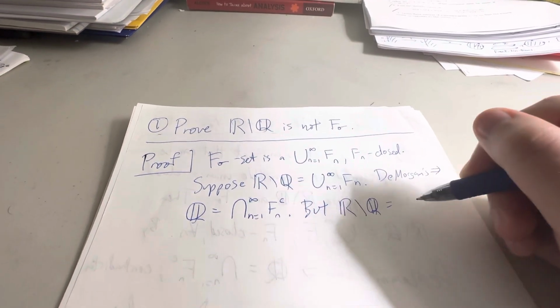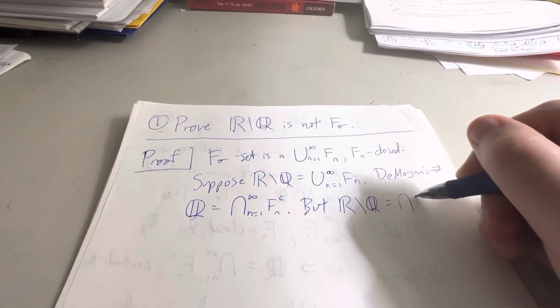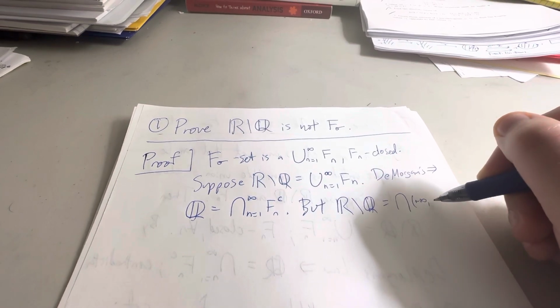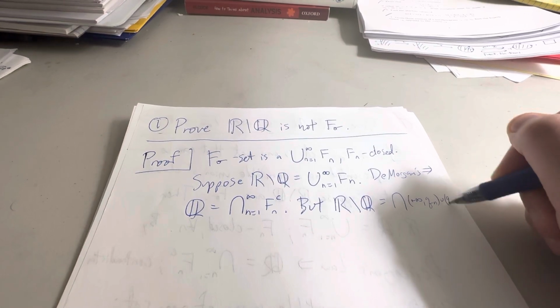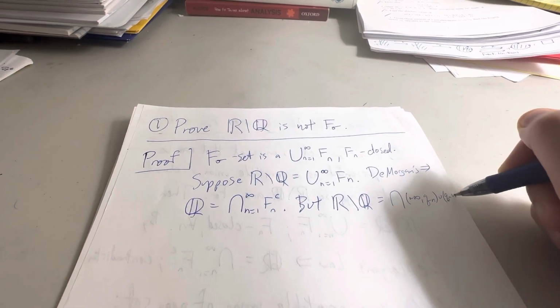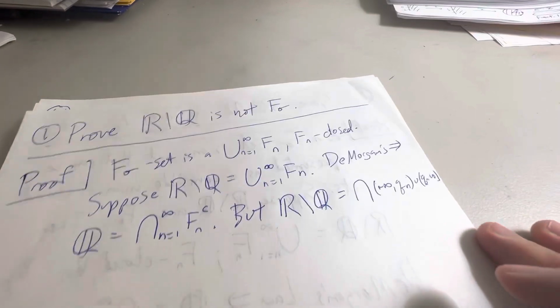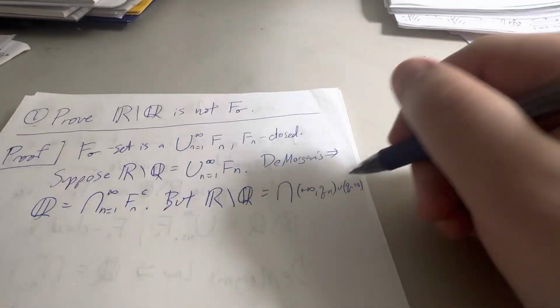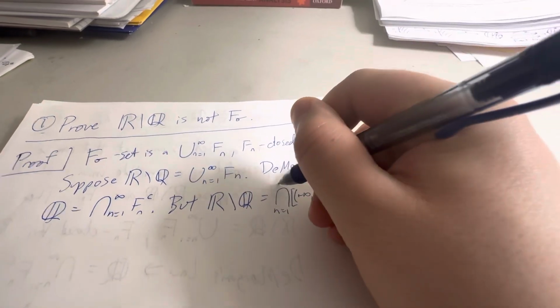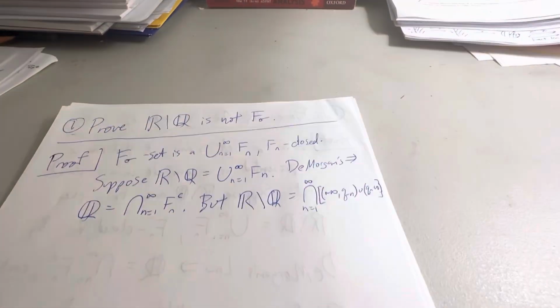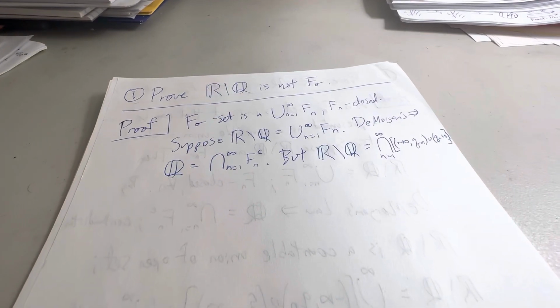this set is equal to the intersection, n equal 1 to infinity, of negative infinity up to qn union qn to infinity. I'm running out of space. So they're 2 G delta sets.